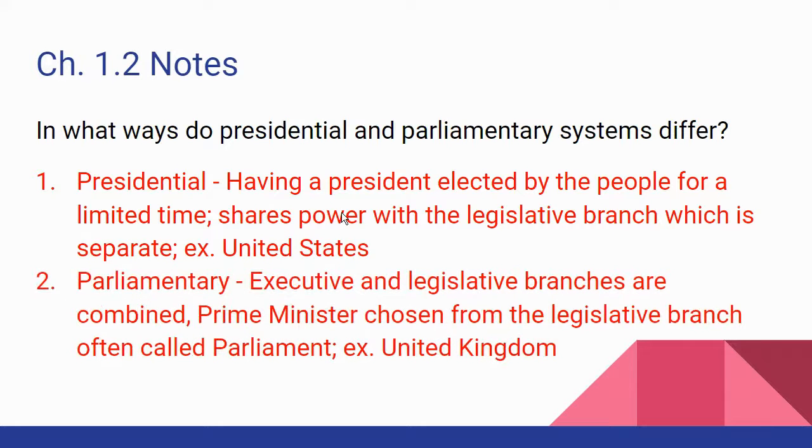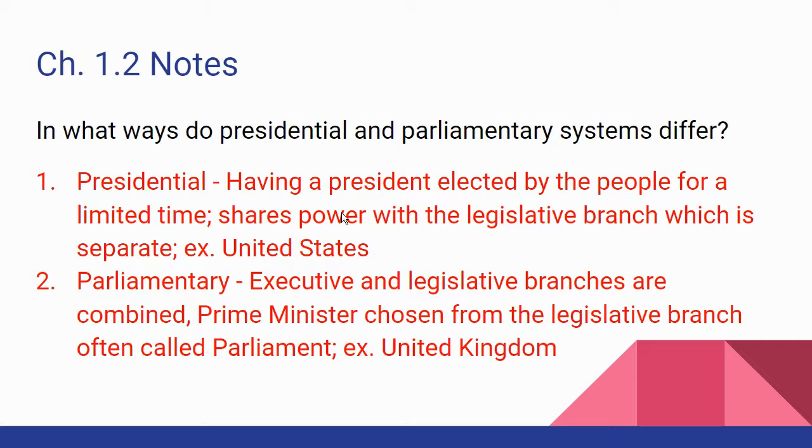Most representative democracies or republics have what's called a parliamentary system, which is where you have executive and legislative branches combined. England, or the United Kingdom, is a good example. People elect their members of parliament, which is like their Congress, and then members of parliament, whoever wins the majority in parliament, will elect their leader to be the prime minister. So really, the prime minister of Great Britain is a member of parliament who has been elected by parliament to serve as the executive branch.